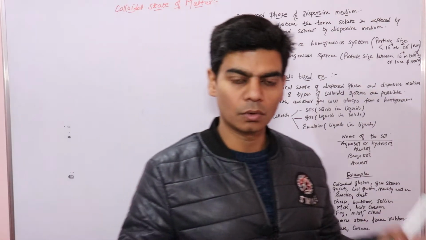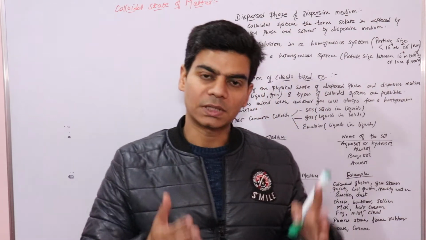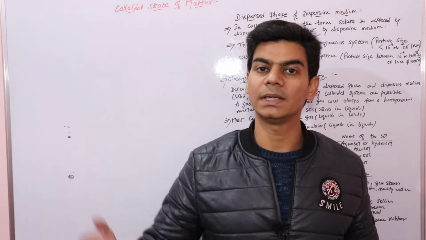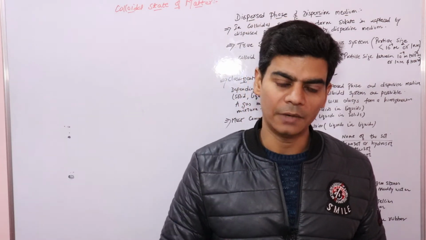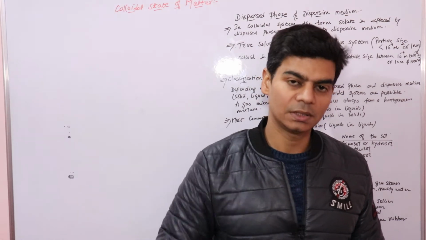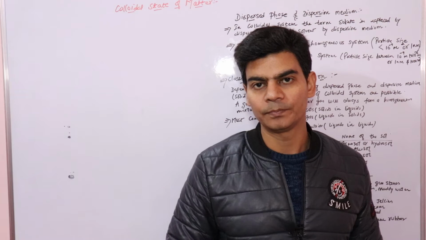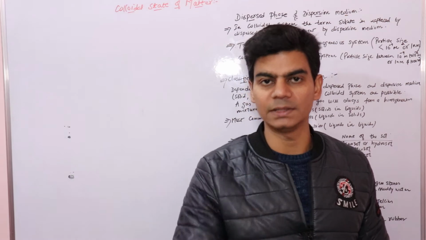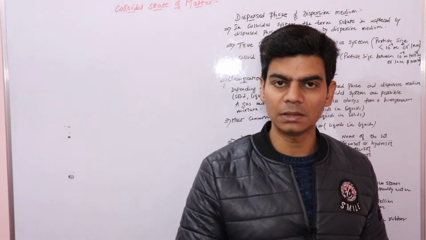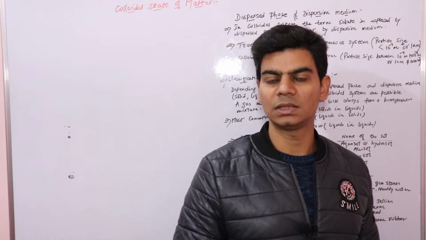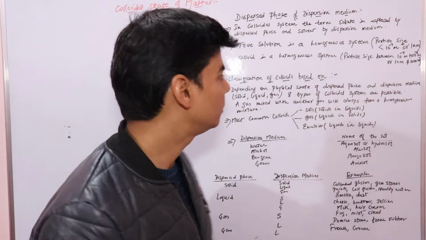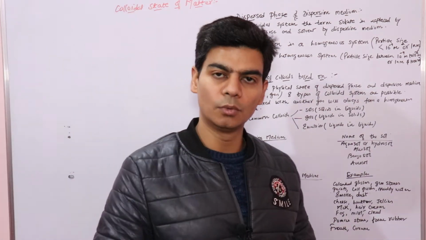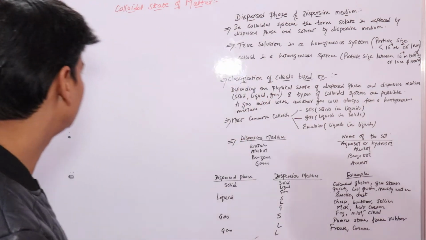This is the size of the colloidal particles. If the size is less than this, it's a true solution. If it's more than 10 to the power of minus 6, it's a suspension. We also saw in the previous lecture that colloidal particles cannot pass through the animal membrane because their size is bigger than that of true solutions, so these particles cannot pass through the semi-permeable membrane. Now in this video lecture we will go through more about colloidal systems or colloidal solutions.